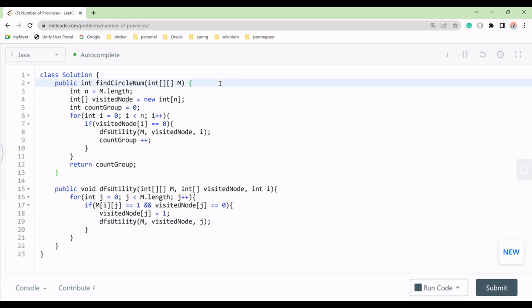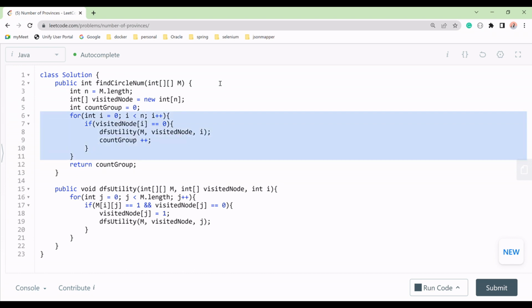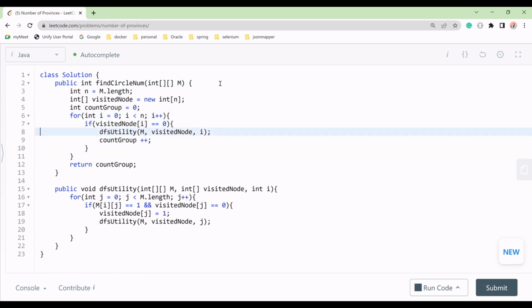So let me recap again. We are given this matrix, and we check all the nodes. For all the nodes, we calculate the length, then we make the visited node of the same size, then we take the initial value of the count group, and we traverse all the nodes from i equal to 0 to n. For every row we traverse internally, and for every visited node equal to 0, meaning we have not visited, we call DFS, visit all the nodes and find the count.